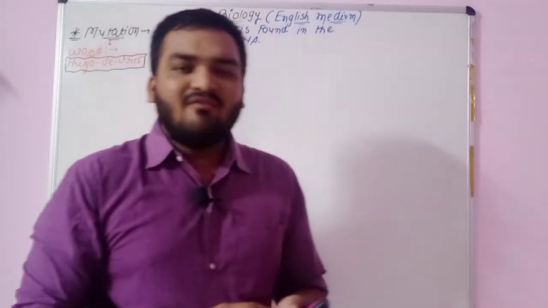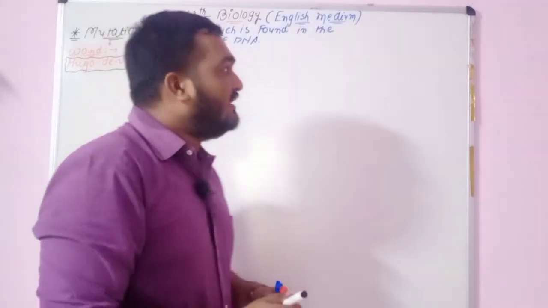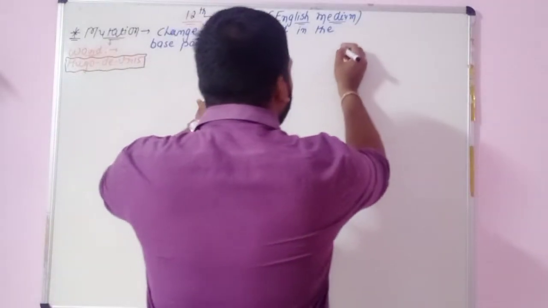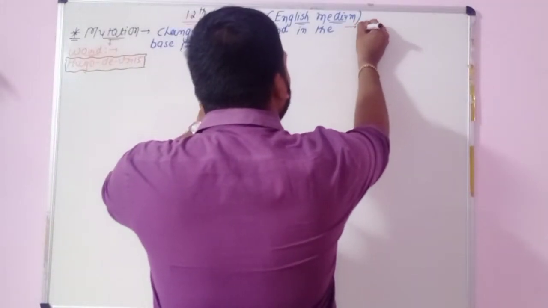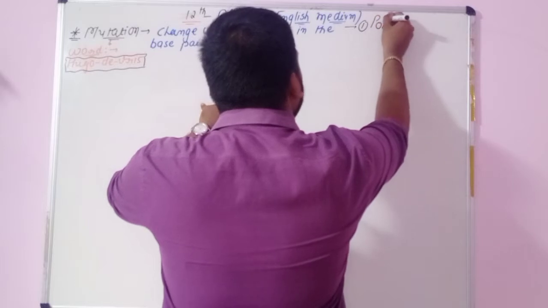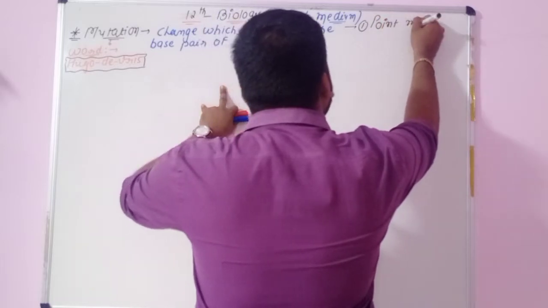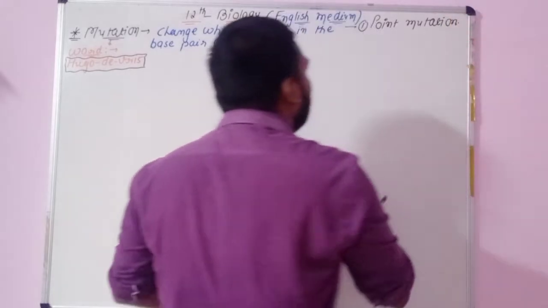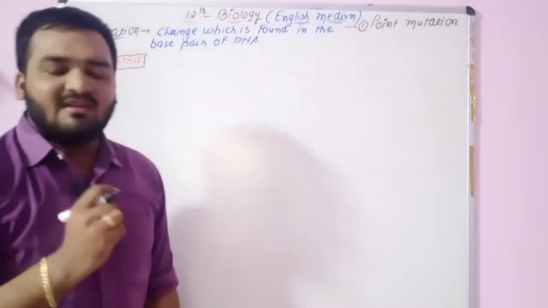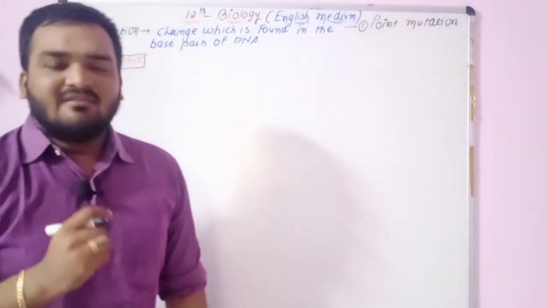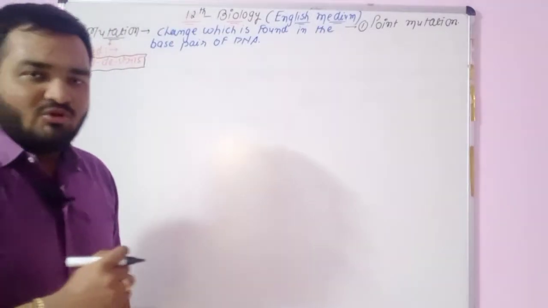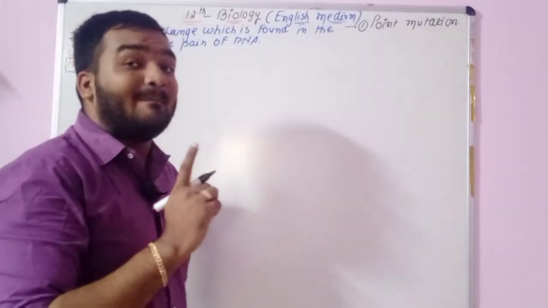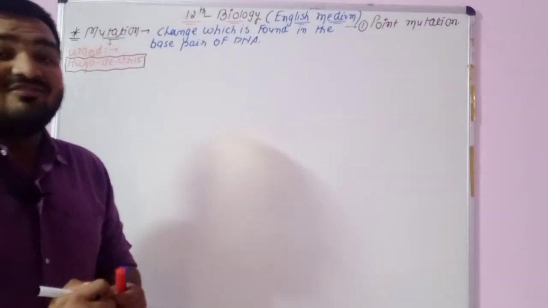And you know that two definitions are given in your textbook. The first definition is of point mutation. If a mutation is found in a single sequence, meaning a single base pair of DNA, then it is known as point mutation. And what is the example of point mutation? It is very important.